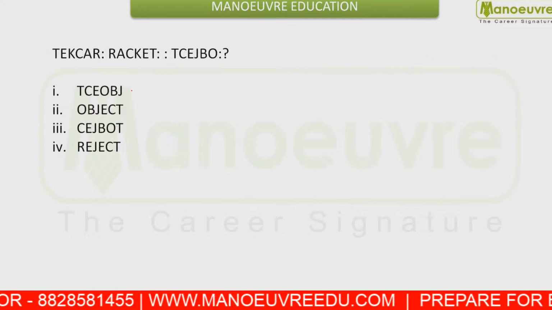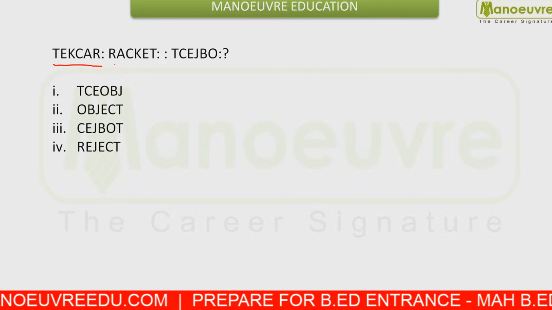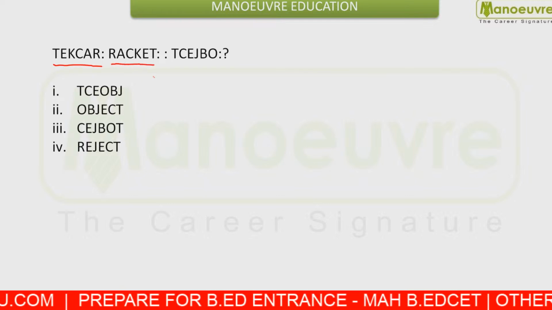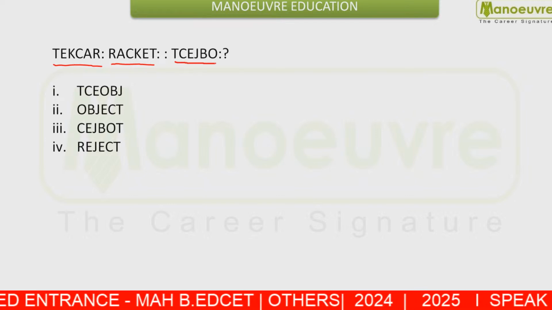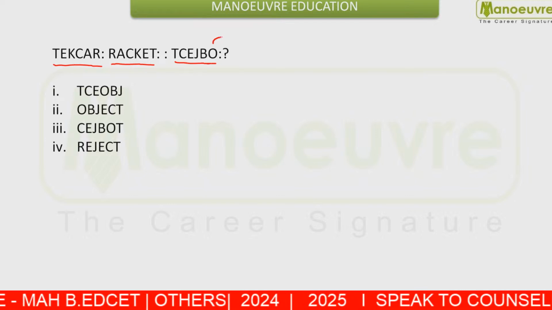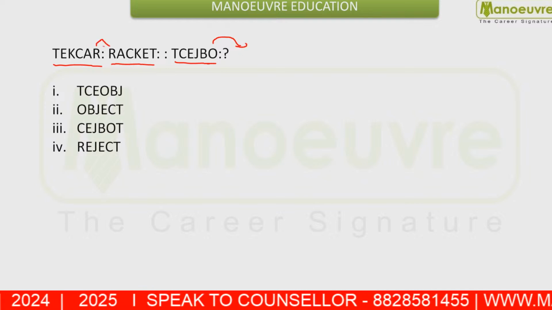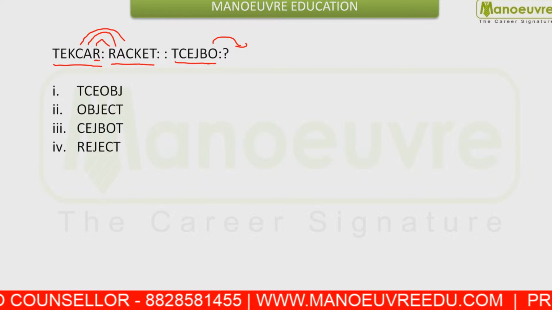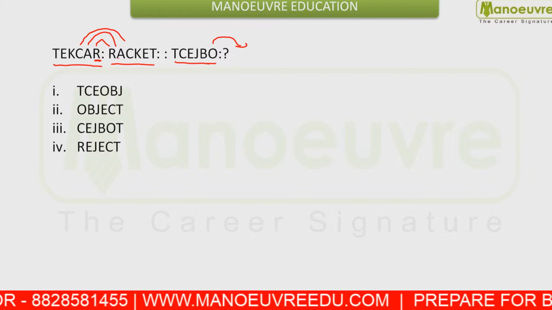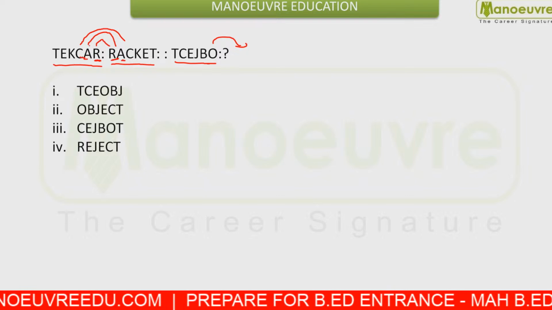Next, you are given that the code for TEKCR was written as RACKET, and you have to answer TCEJBO. What is related to this one? You can see what is written. This is written in the inverse order. The R at the last place is written at the first, A at the second last is written at the second position, and so on.